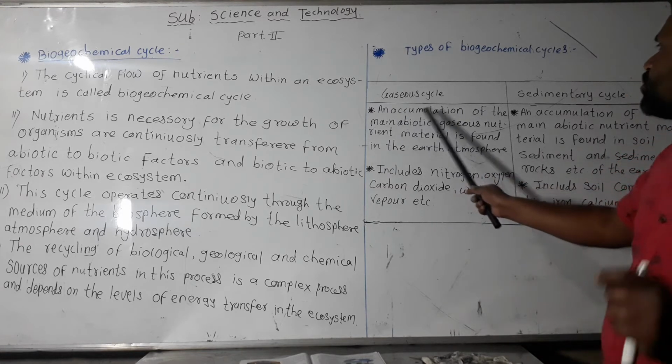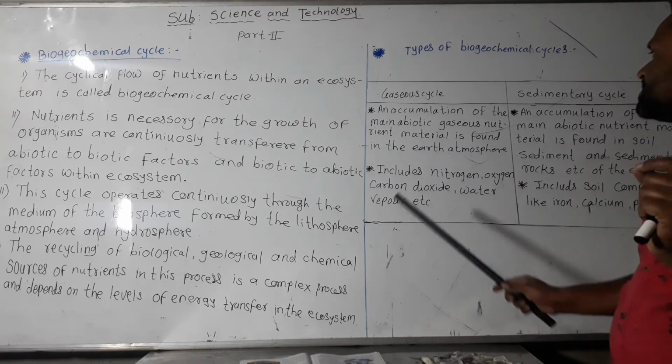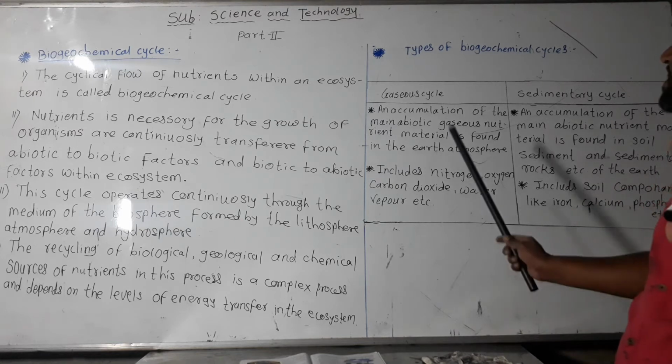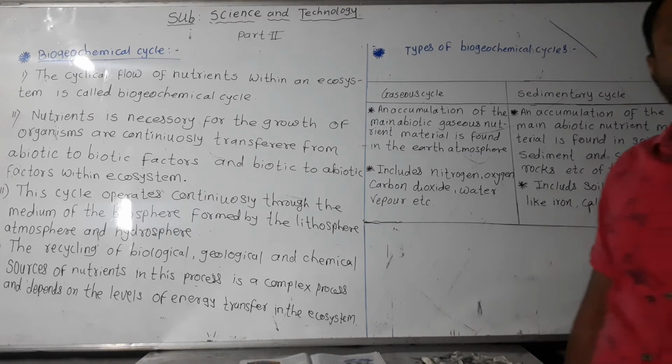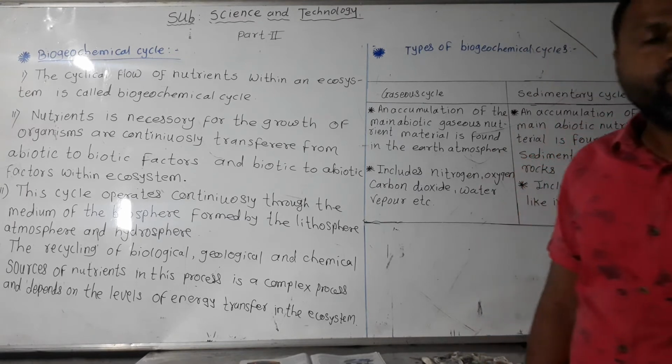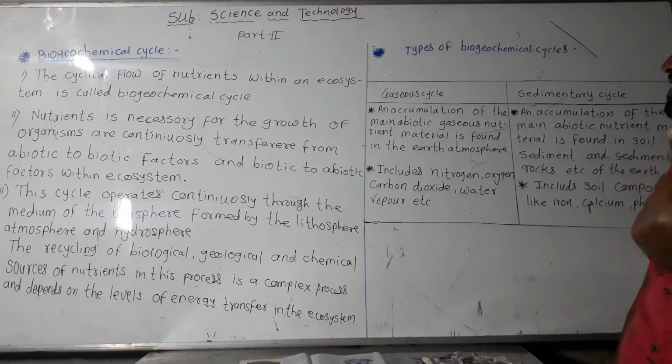In the gaseous cycle, there is an accumulation of the main abiotic gaseous nutrient materials found in the earth's atmosphere. All these nutrients are found in the atmosphere, and that includes nitrogen, which is useful for plants to prepare proteins. Nitrogen is the most important element for preparing proteins in plants, and nitrogen is available in the atmosphere.